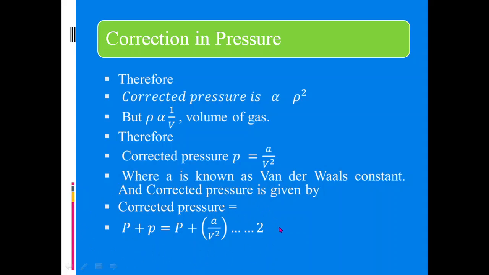What is equation 1? PV is equal to RT. In that equation 1, instead of P, we have to put this value P plus A by V square. This is named the corrected pressure or correction in pressure.